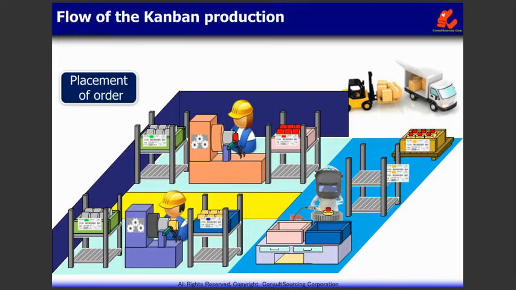In this way, the Kanban is issued from the post-process to the previous process in order to pick up the parts required. Instruction for production is provided moving backwards through the processes. When products are shipped following the orders, the Kanban is issued to manufacture products. This means that if no products are shipped, no production instructions will be given. The Kanban enables achieving the production concept of the right material at the right time at the right place and in the exact amount.